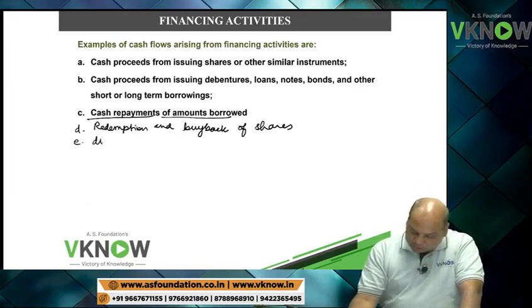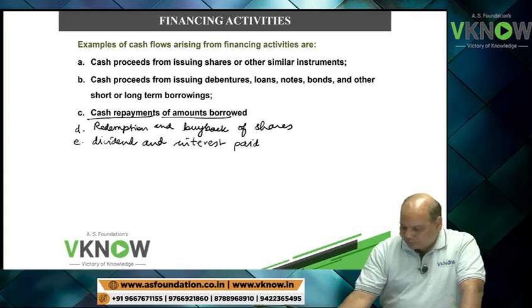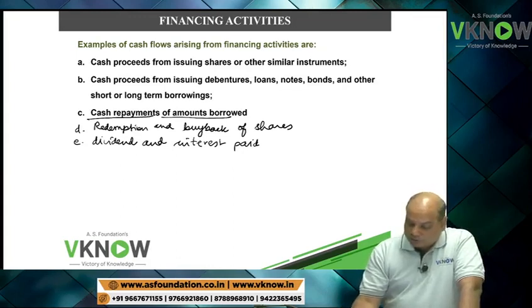Point number E, write down dividend and interest paid. Dividend and interest paid because they relate to financing.